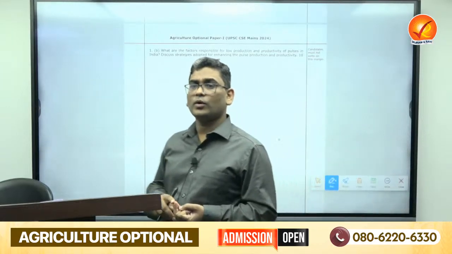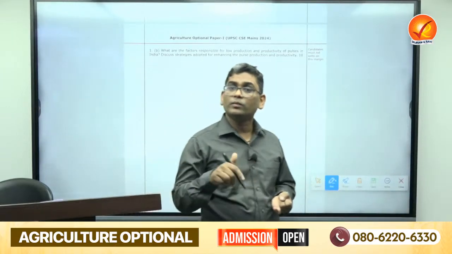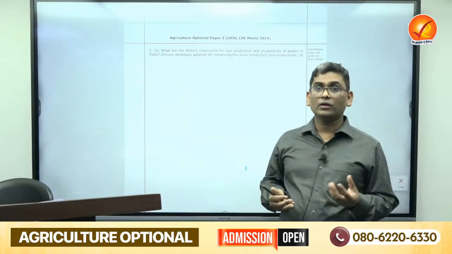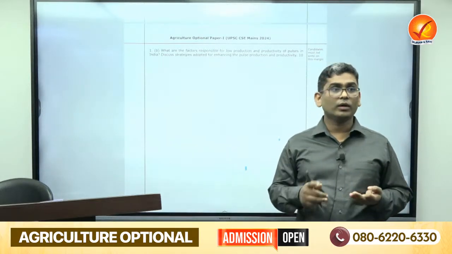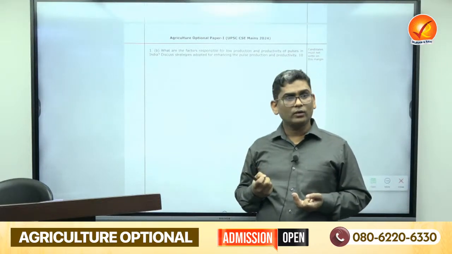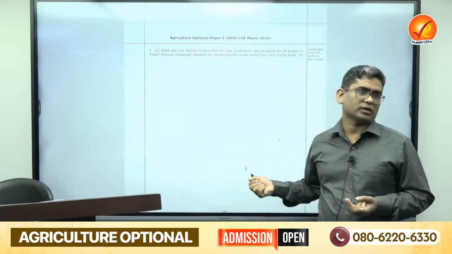Okay, another important thing about the protein: their carbon footprint is very low. Mostly these pulses are increasing organic matter of the soil. Nitrogen use efficiency is very high because they are easily biologically fixing the nitrogen. Such things can be written in the conclusion.